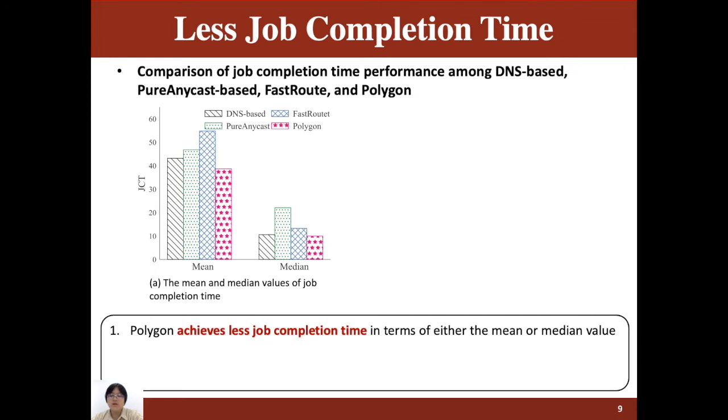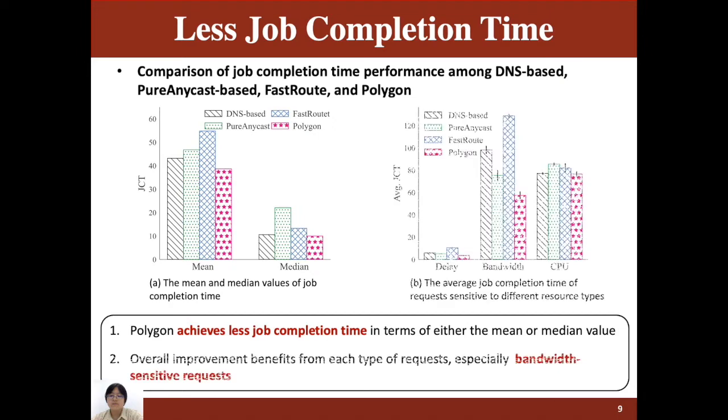We further investigate what types of requests promote Polygon's advantages. From the right figure, we observe that overall improvement benefits from each type of requests. Especially for bandwidth-sensitive requests, Polygon displays a 55% reduction, about 71 milliseconds.